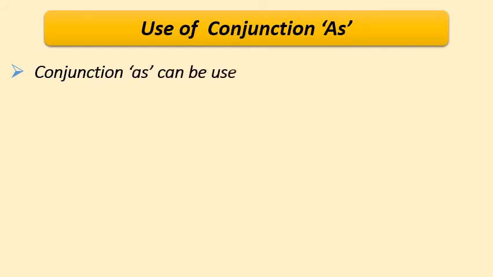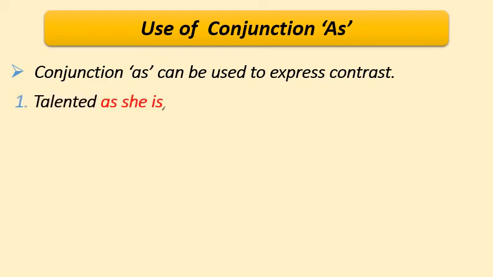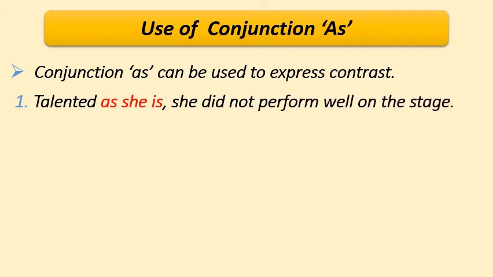Now let us see the use of the conjunction as. The conjunction as can be used to express contrast, or we can use as when one event happens while another is in progress. For example, talented as she is, she did not perform well on the stage.